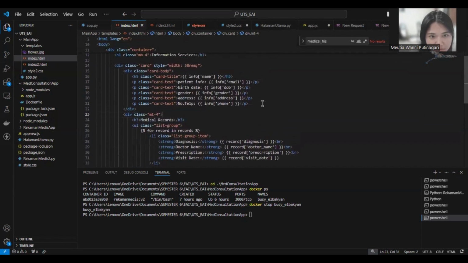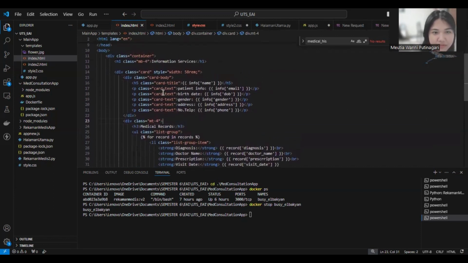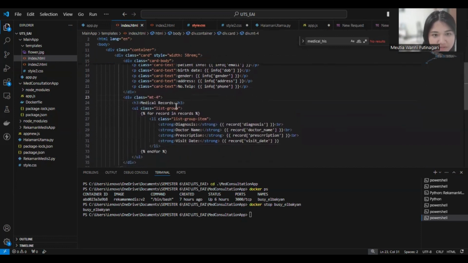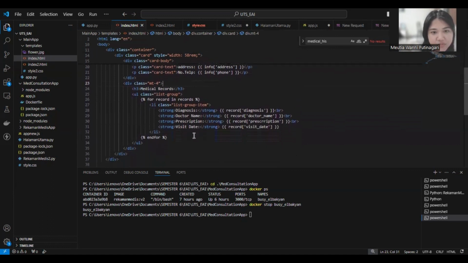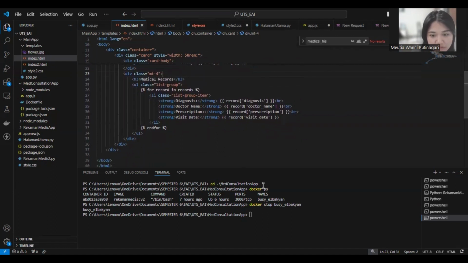For the card text, we have patient info, email, from the database, then the birth date, gender, address, and phone number. For the second one, we have medical records: diagnosis, doctor name, prescription, and visit date. If we run this, we have the result for the HTML and for the main service.